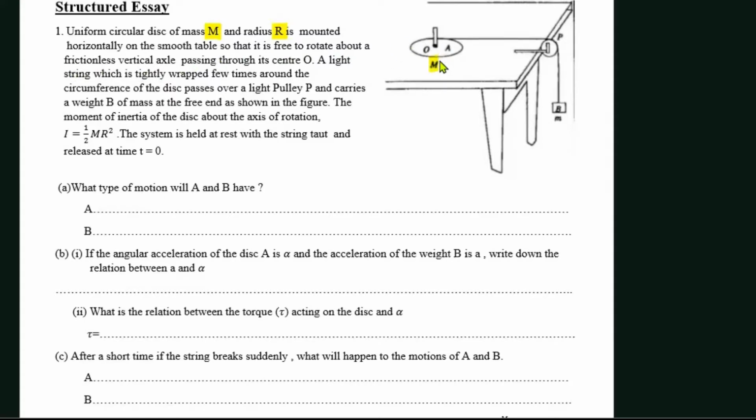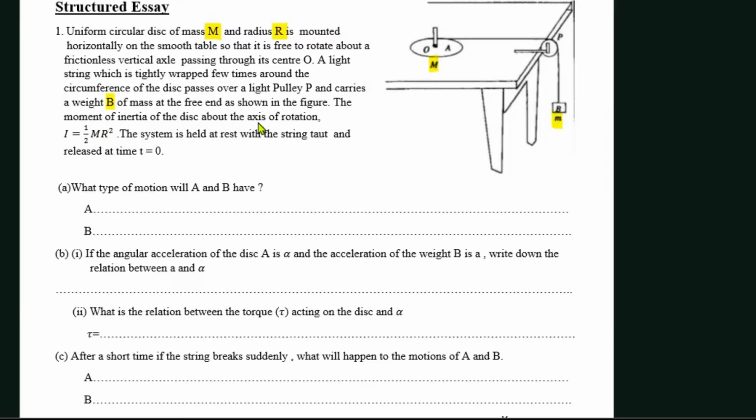A light string is tightly wrapped a few times around this disk, passes over a pulley P, and carries a weight B of mass simply M at the free end, as shown in the figure.